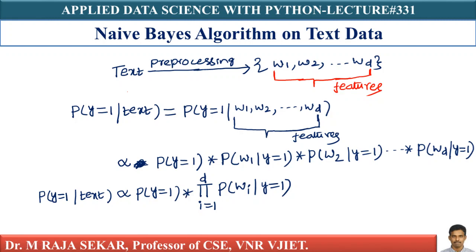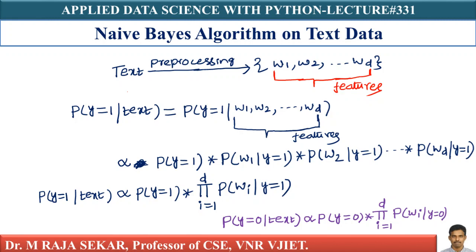I already discussed this mathematics in my previous lectures. Similarly, you can find the probability of y equal to 0 for a given text, which is proportional to the probability of y equal to 0 multiplied by the product over i equal to 1 to d of the probability of wi given y equal to 0.